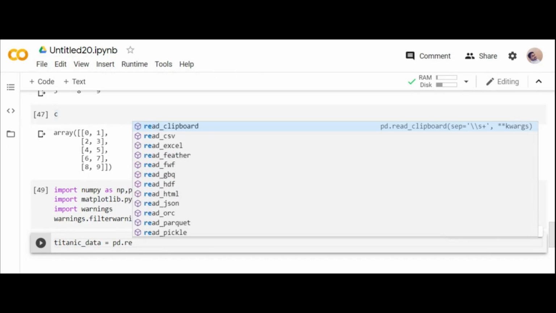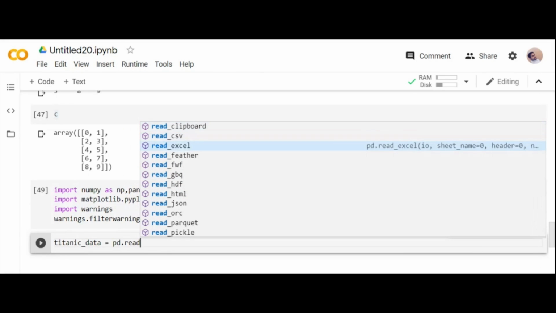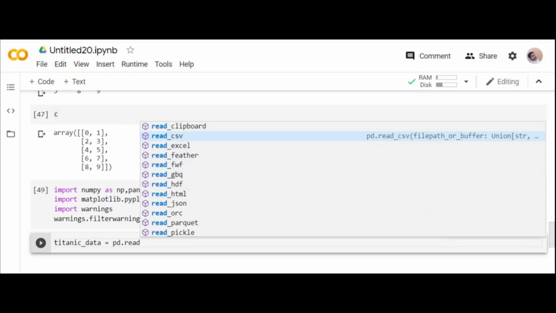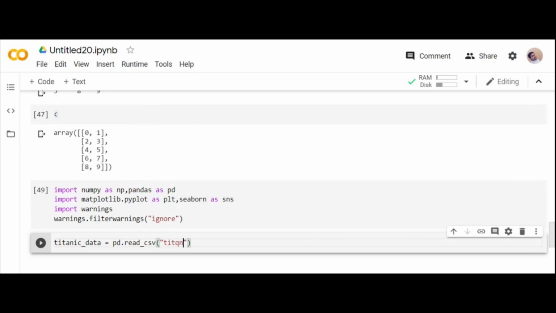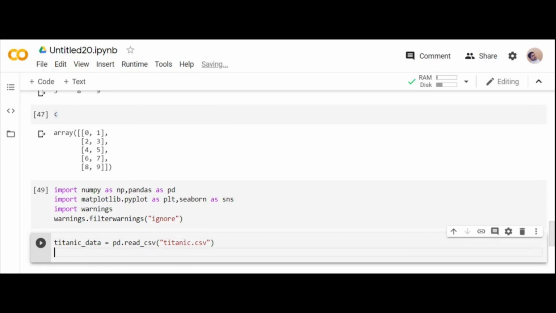It will give you all the available functions. I want to read the file. See, read_excel, read_html. You have all of them. And my file is a CSV file. So what is my file name? Titanic.csv, right? So I import it.